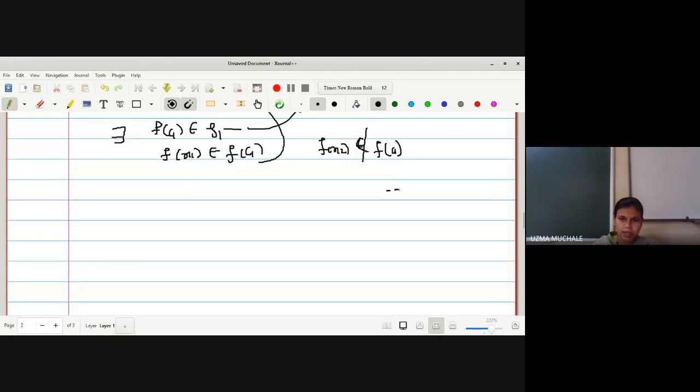Here you can write f is onto. If you are confused about where to write which property, simply write f is a homeomorphism. That is also okay.